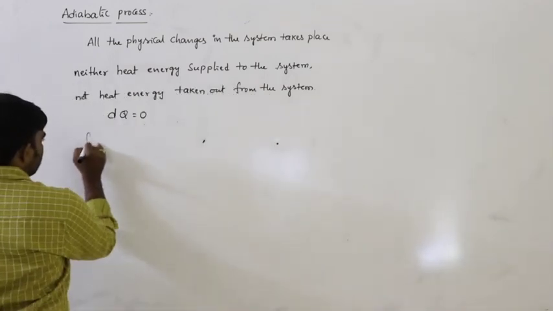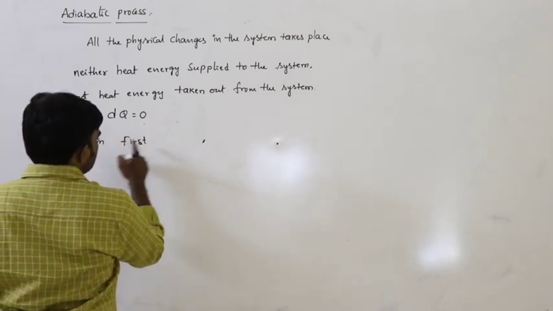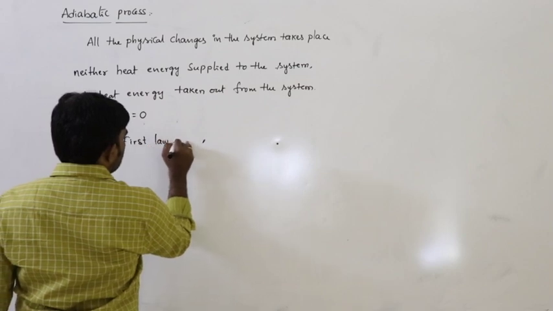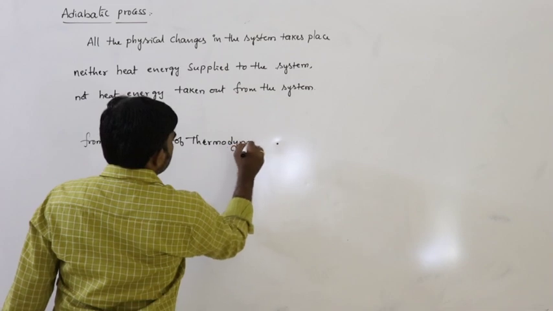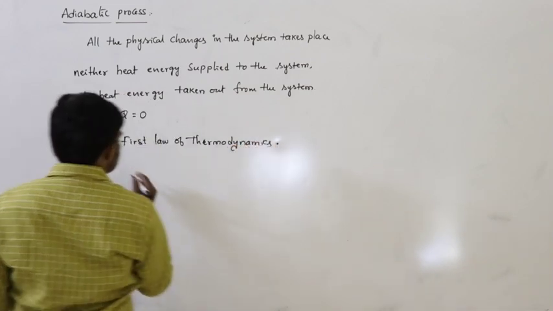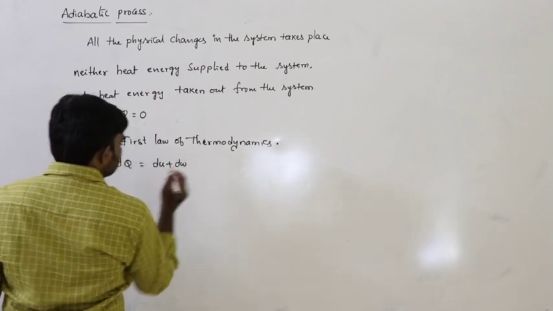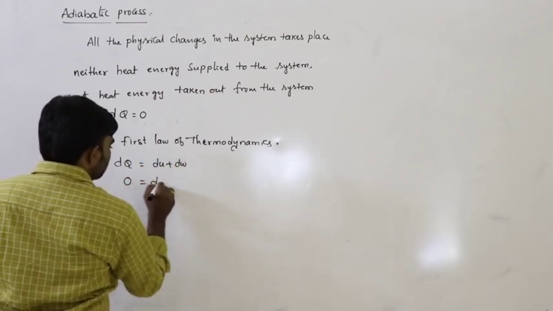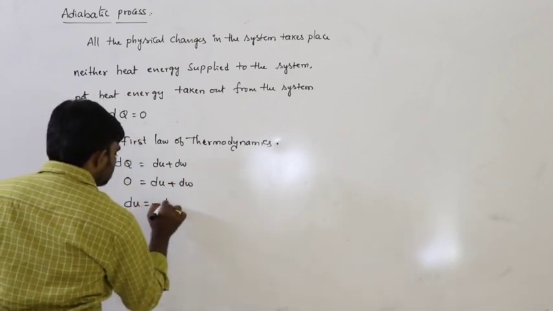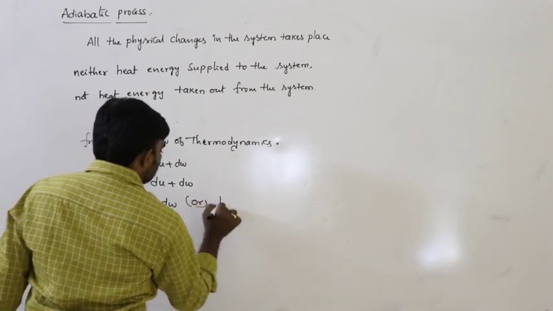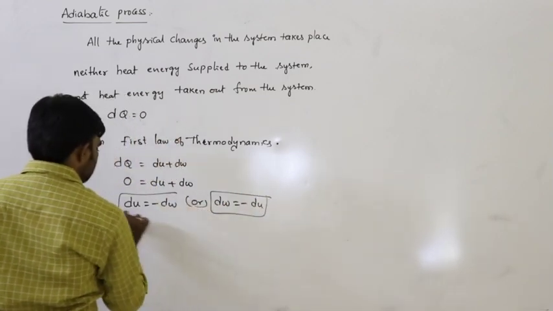So from the first law of thermodynamics, what can we write? What is the first law? dq is equal to du plus dw. Since dq is equal to 0, du plus dw equals 0. From this, du can be written as minus dw, or dw can be written as minus du. Anything is correct.